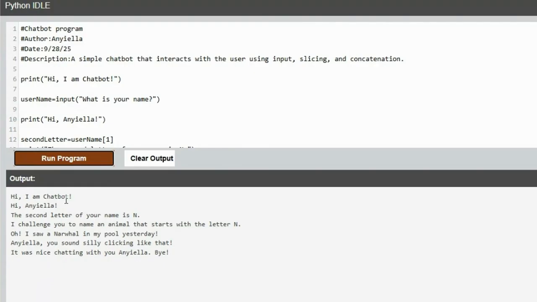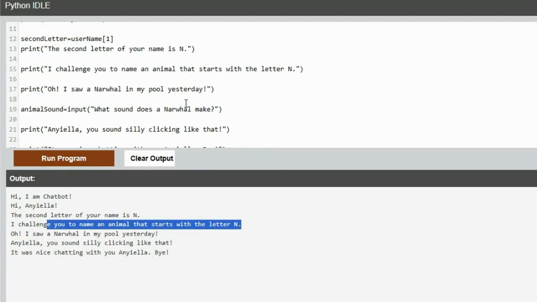It says, hi, I'm a chatbot. And it says, hi, Anyiella. I didn't put my name was Anyiella. And it says the second letter of your name is N. No, the second letter of my name is A. And then it says, I challenge you to name an animal that starts with N, which is fine. You can say it, but you forgot the input statement. That never happened. And it says, oh, I saw a narwhal in my pool yesterday.